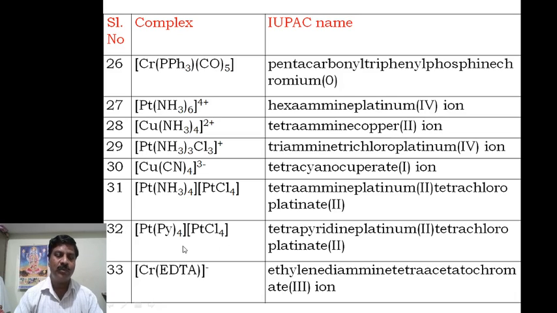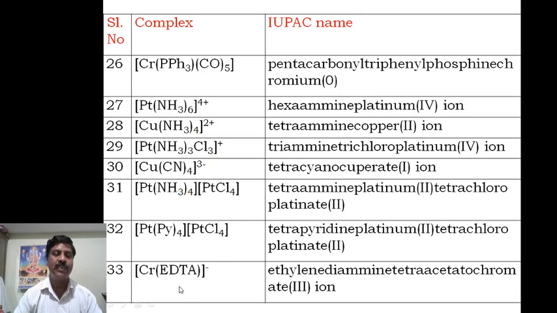Then similar to this, tetrapyridine platinum, then tetrachloroplatinate. This will be divided by 2, that the pyridine is 0, and chloro will be minus 1, 4 of them, and divided by 2, therefore 2. Therefore tetrapyridine platinum(II) tetrachloroplatinate(II) is the name of this complex.